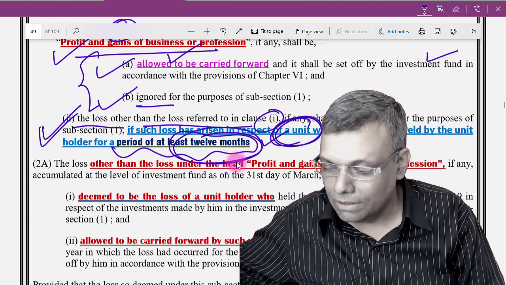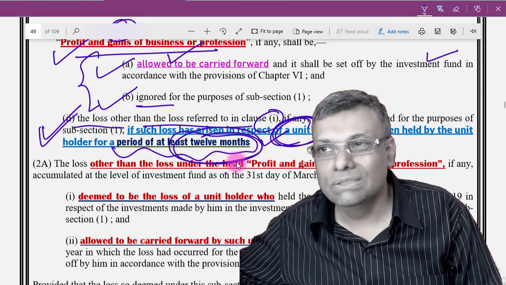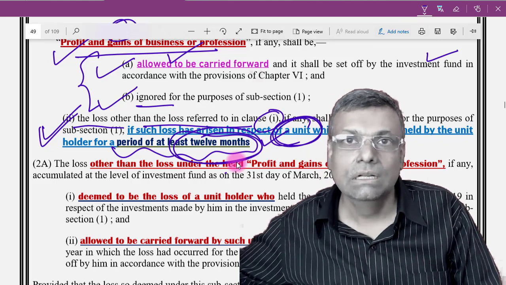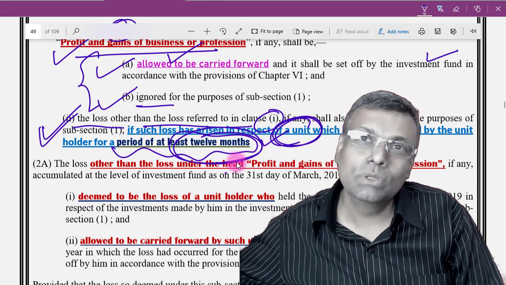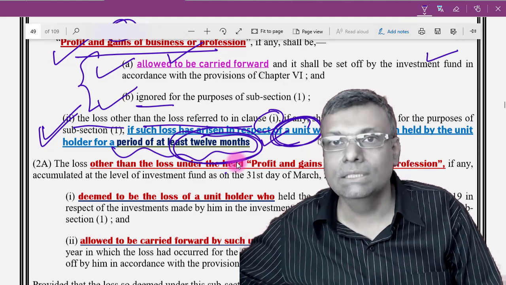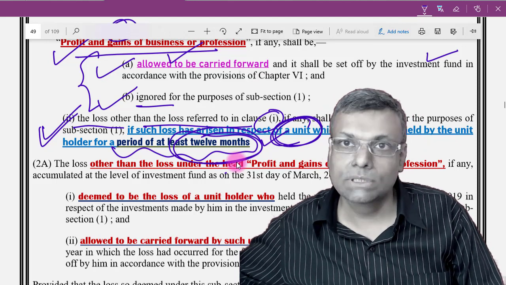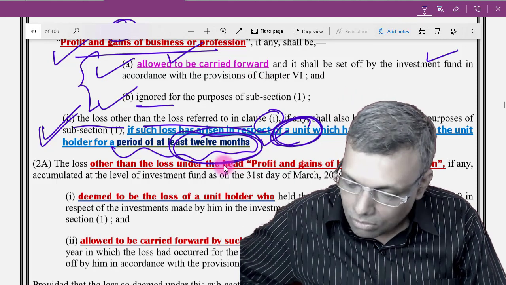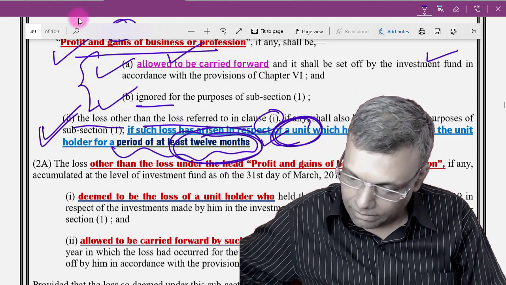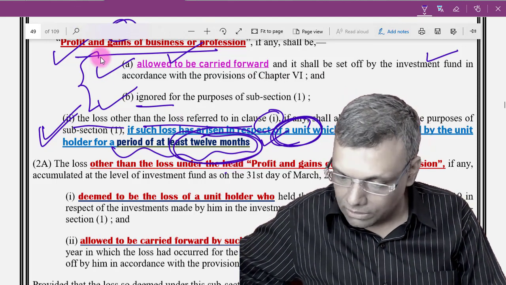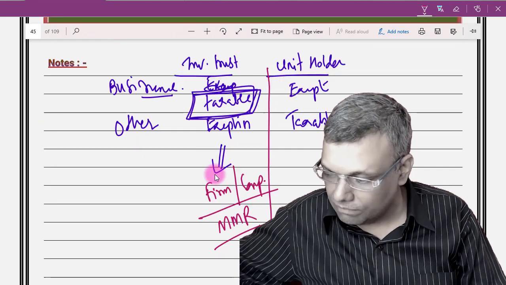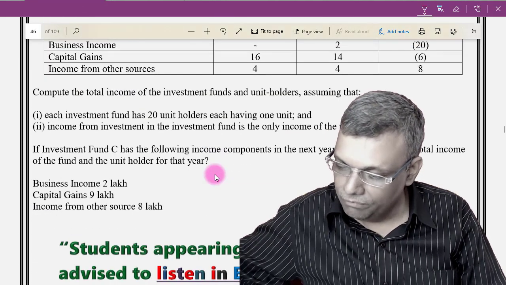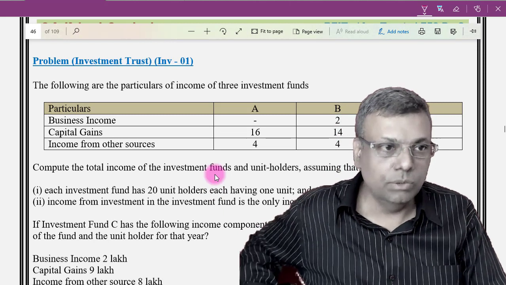And naturally, this is a practical condition. So if you are holding the unit for more than 12 months, then you get the loss advantage. Otherwise, you do not get the loss advantage. Then, of course, to that extent, the fund will have to ignore that particular provision. Now, once you have understood this much, you will be capable of answering the questions very easily in this particular situation.